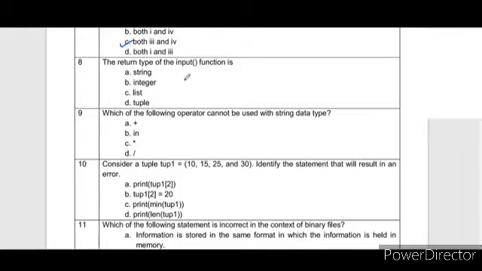The return type of the input function is string. So option A is correct. Which of the following operators cannot be used? Plus is used for concatenation, in is the membership operator to find a character in the string, star repeats the string. So D is the answer. The division operator cannot be used with a string.